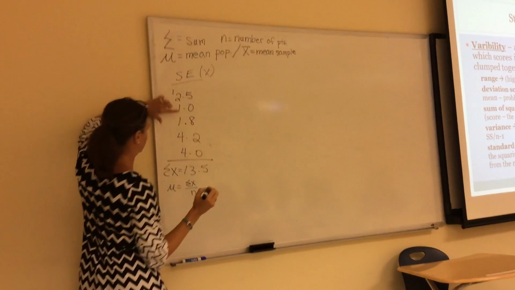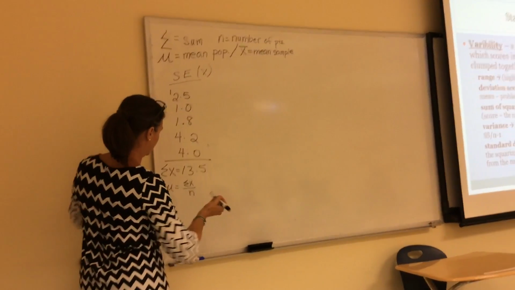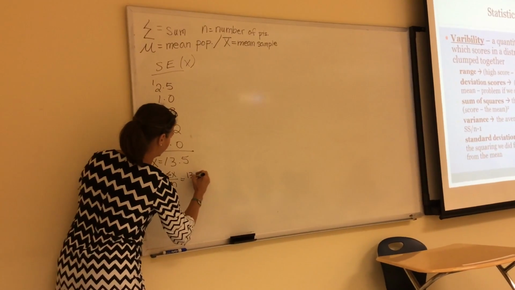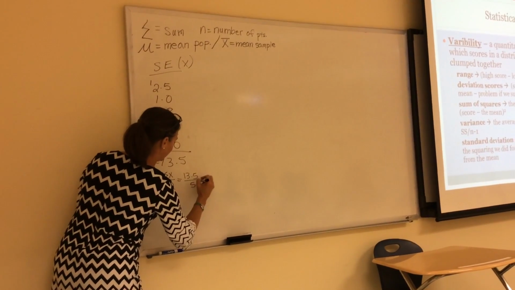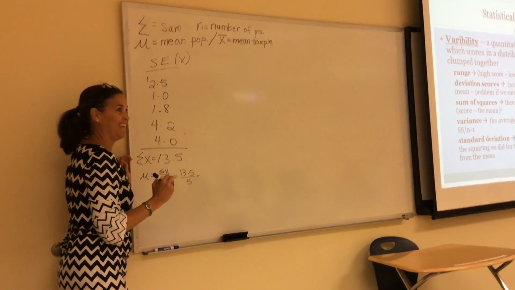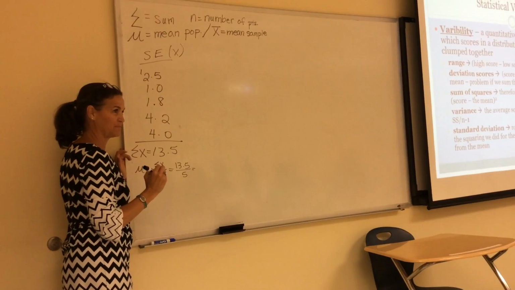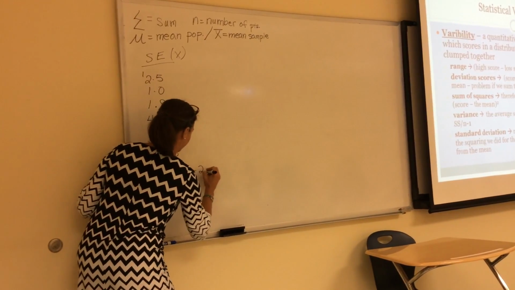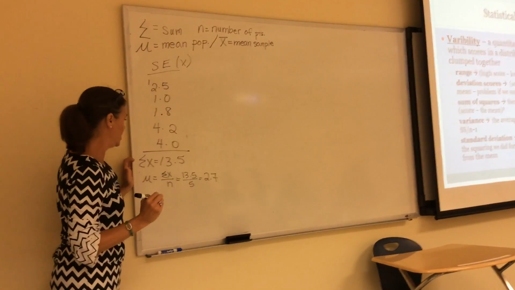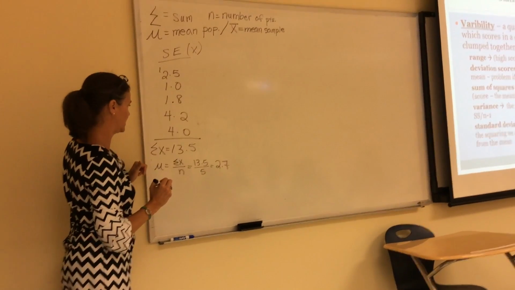And we had 1, 2, 3, 4, 5. So it's 13.5 divided by 5. Anybody want to give me that? Thank you. 2.7. Good, it wasn't too long. Sometimes it's awful. So we have a mean of 2.7.